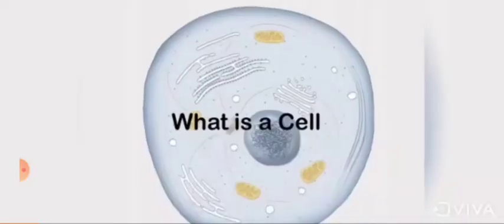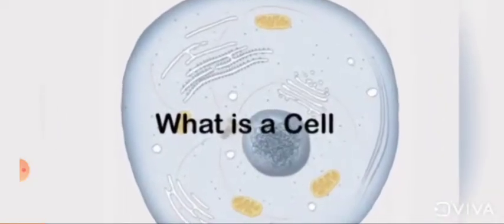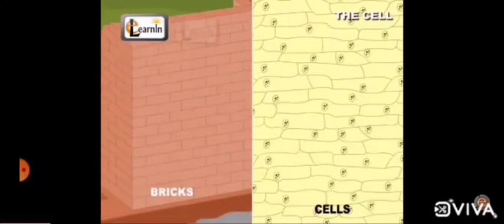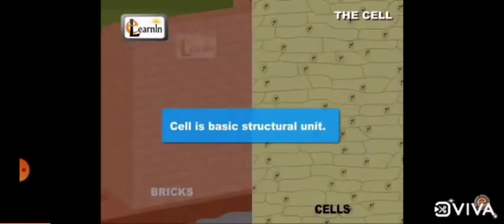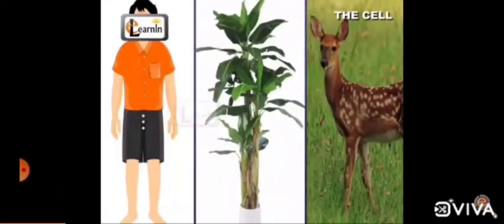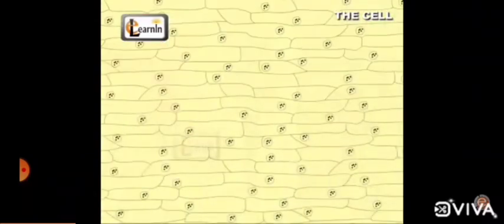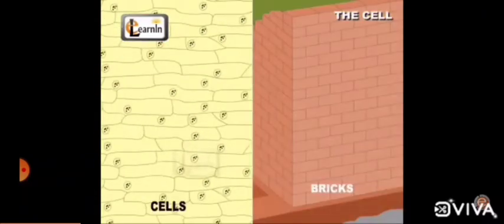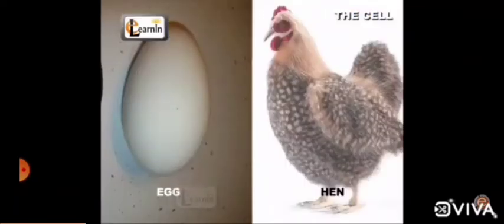So let's talk about what is a cell. Cells are to the living organism just as bricks are to the building. They are the basic structural units. As the building is built of bricks, which are of different shapes and sizes, in a similar fashion, all organisms are made up of cells. They are a little different from one another. However, cells are more complex structures unlike bricks. The egg of a hen is the best example of a cell which can be seen by the naked eye.